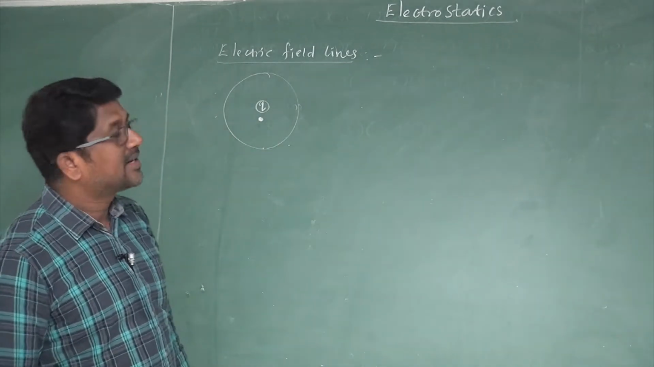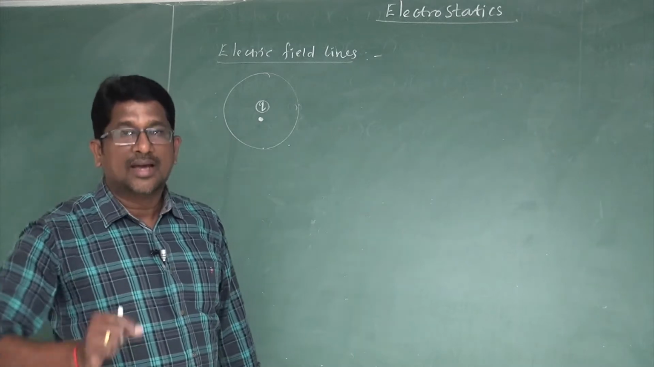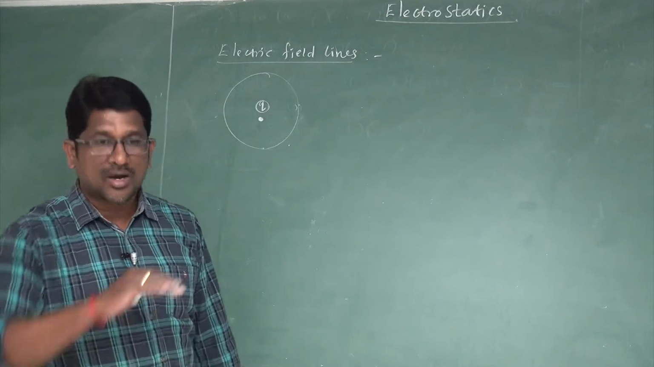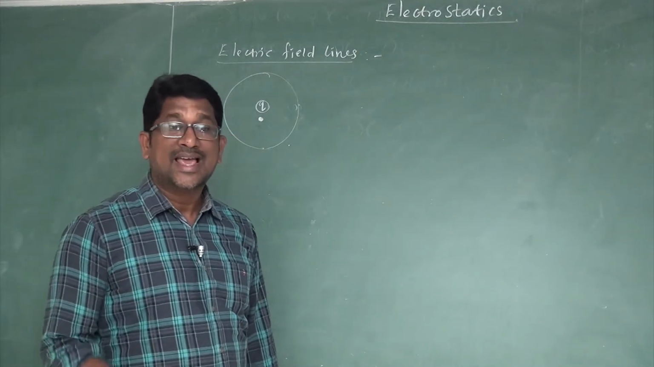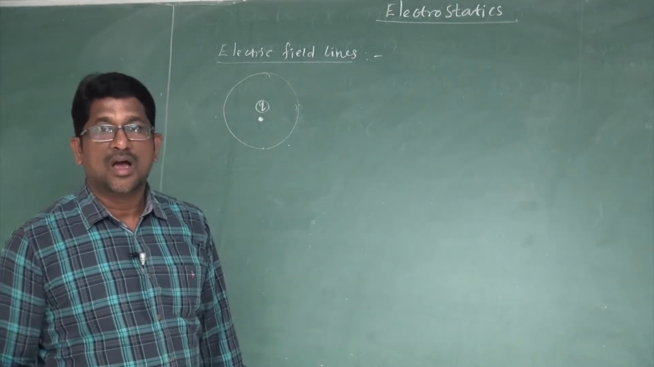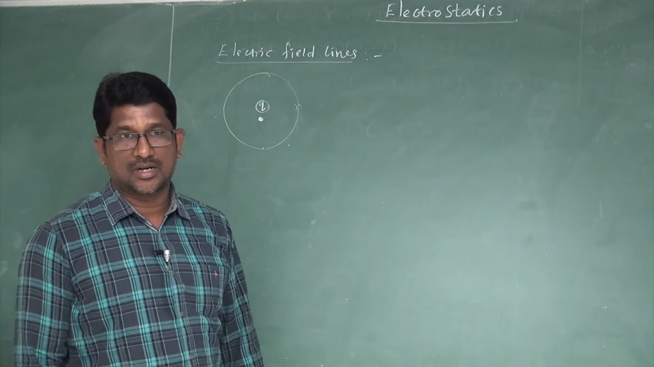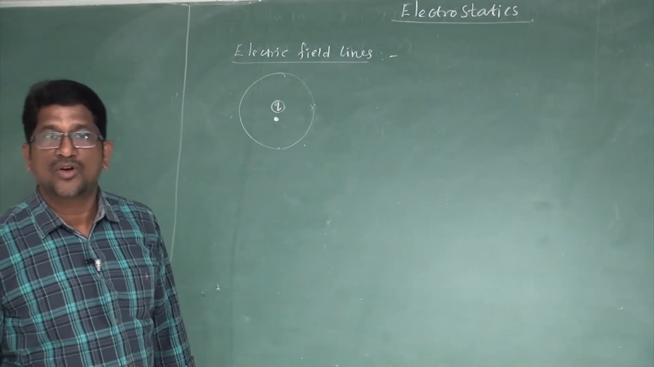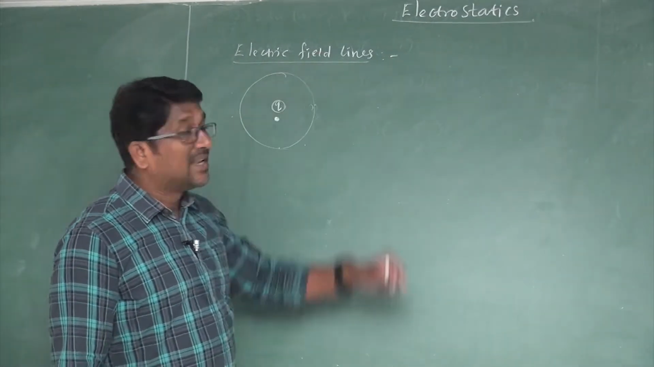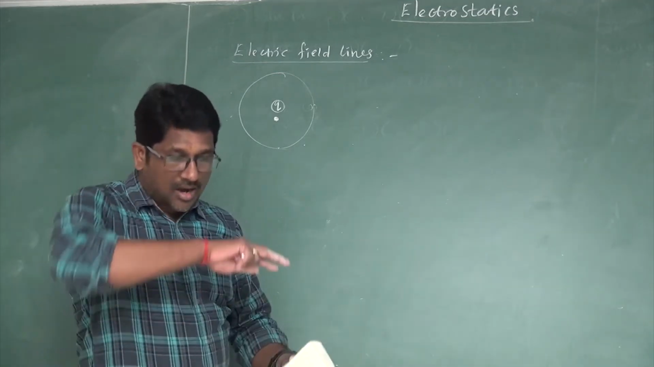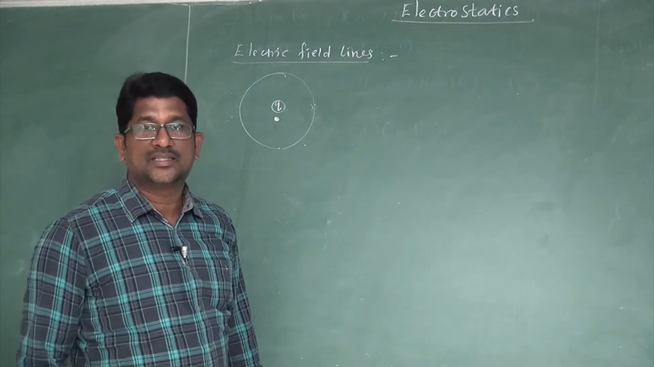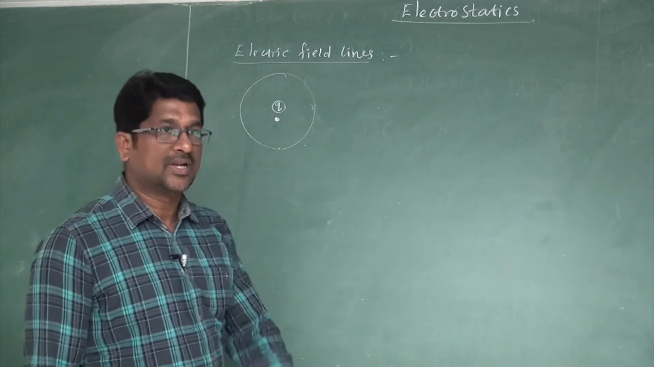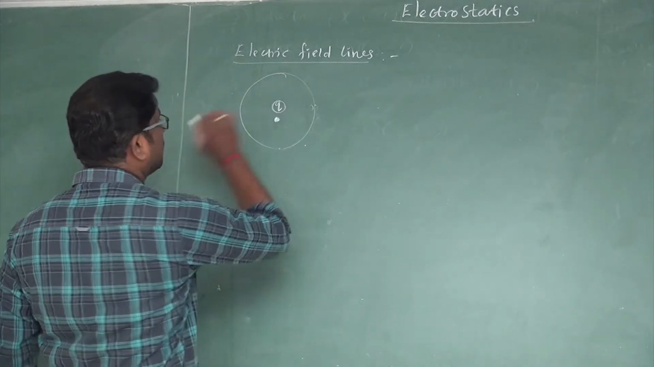Very simple. Electric field lines are imaginary straight lines or curved lines along which a unit positive charge tends to move in the direction of the electric field. Once again I repeat, electric field lines are imaginary straight lines or curved lines along which a unit positive charge tends to move in the direction of the electric field. Right.